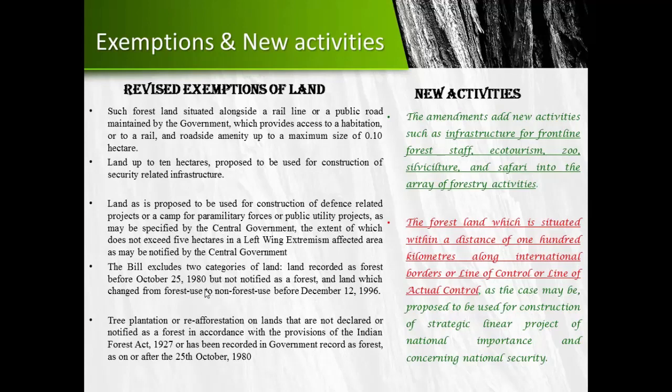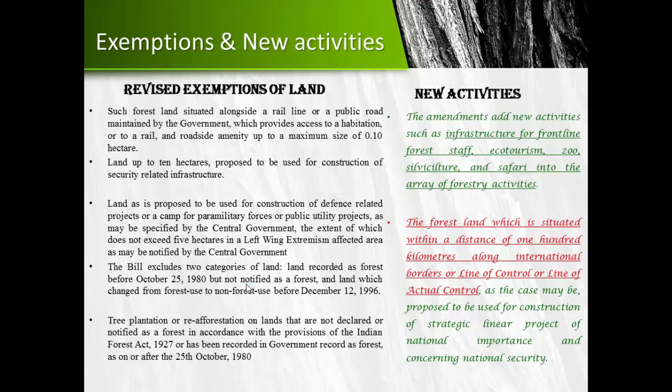Now, if you see this particular point, it actually goes against the purview of the original Act 1980 or the original 1996 Supreme Court judgment, which says that there should be no deforestation in lands which are not yet recorded. Still there should be no deforestation, but here we are seeing that there is scope for deforestation, which is another concern for this new bill.